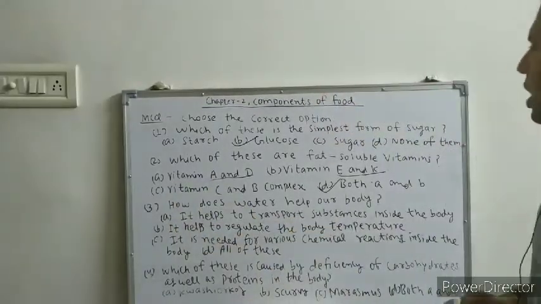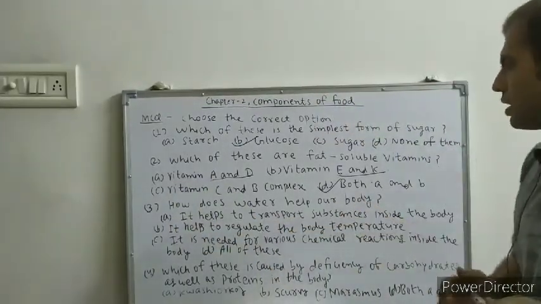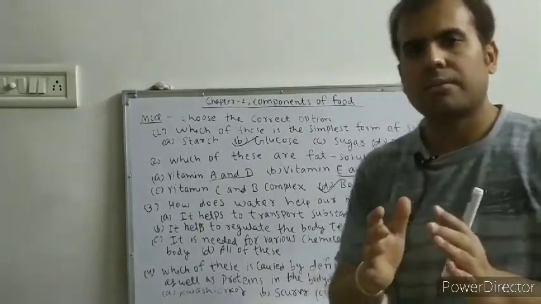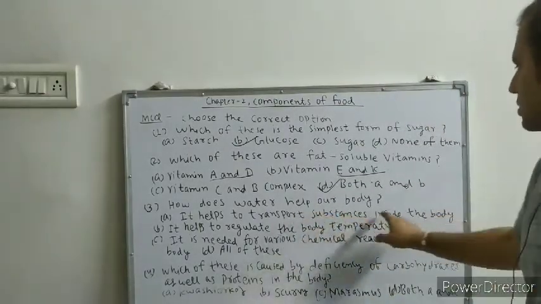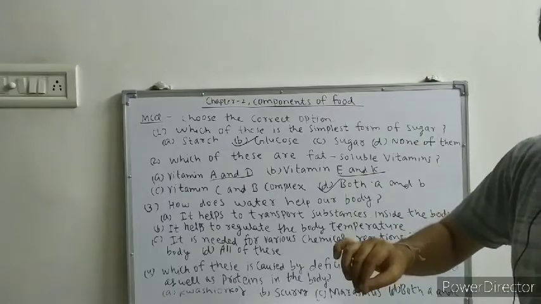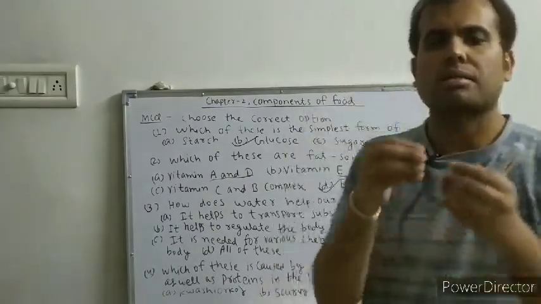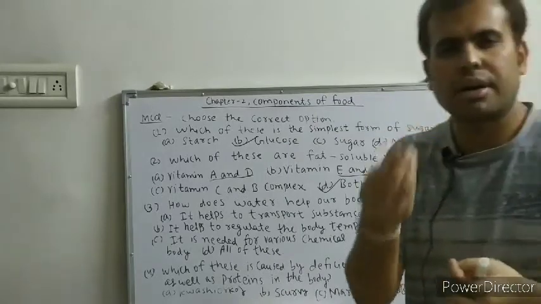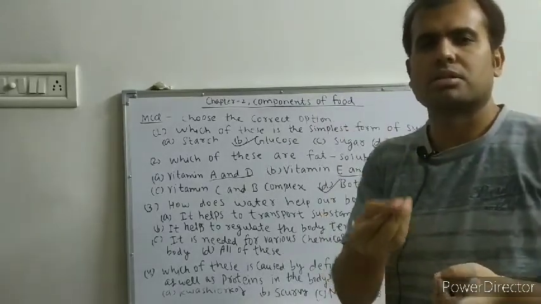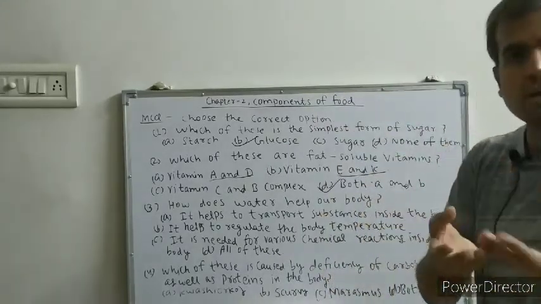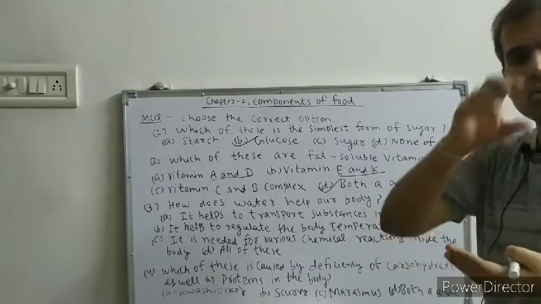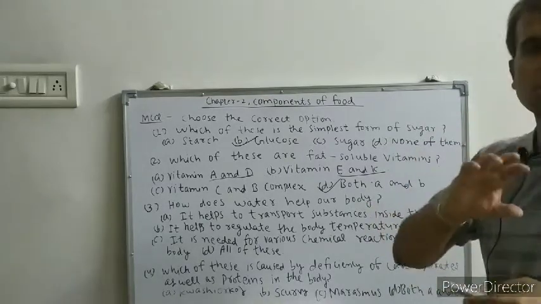Third question, how does water help our body? See, water helps to transport substances inside the body. Substances means some material like any carbohydrate, fat, proteins. So when you eat food, then after some time you will take water.